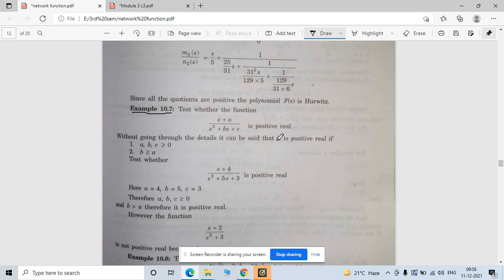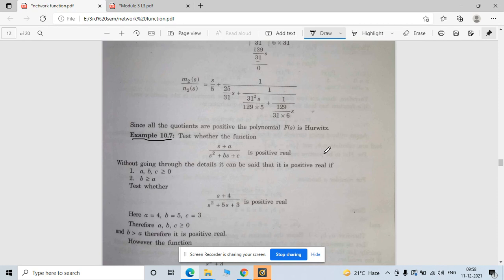Test whether this function is positive real. There are some conditions with which you can directly comment on whether this function follows the criteria or not. So what are the conditions?